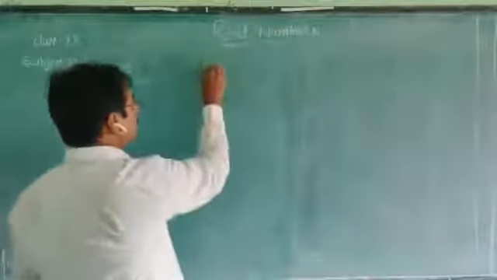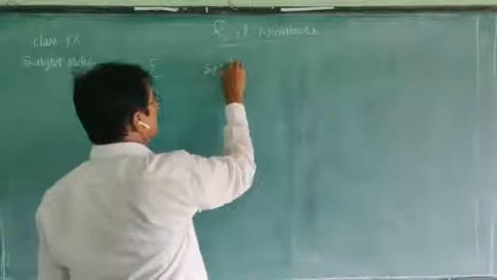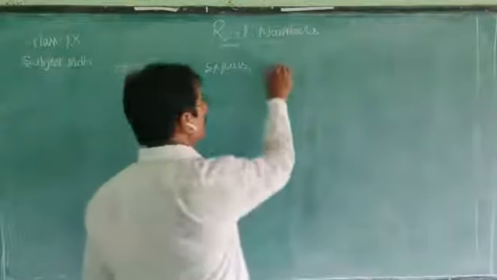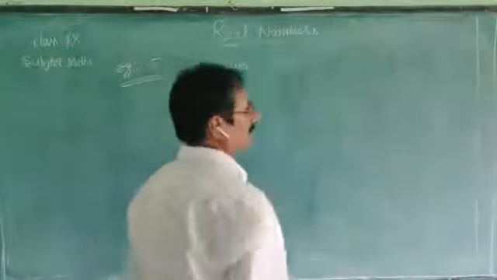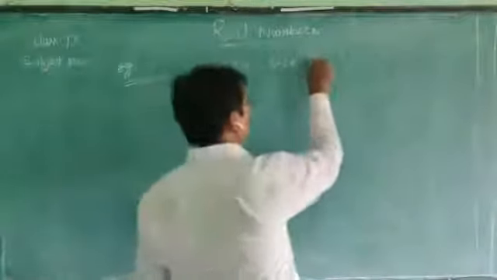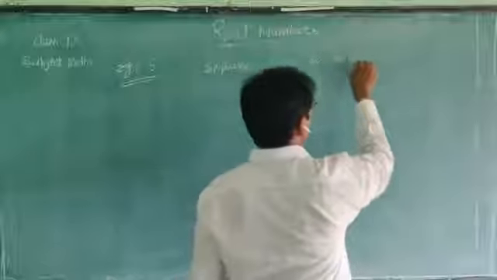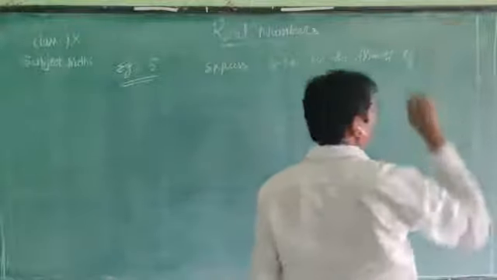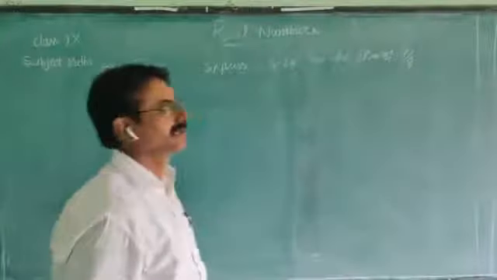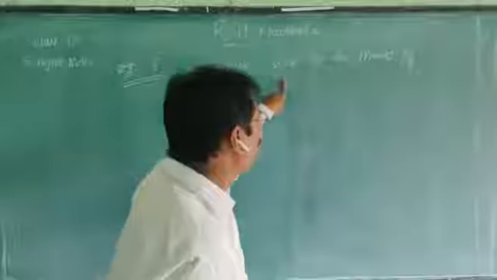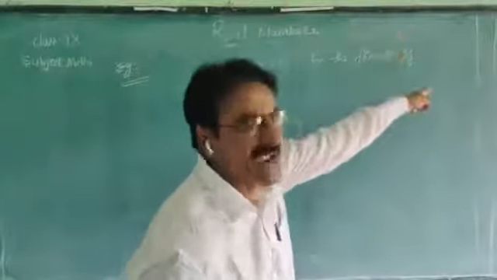Express 3.28 in the form of p by q, where p and q are integers and q is not equal to 0. That means it is in decimal form. Now we are going to write the fraction form.